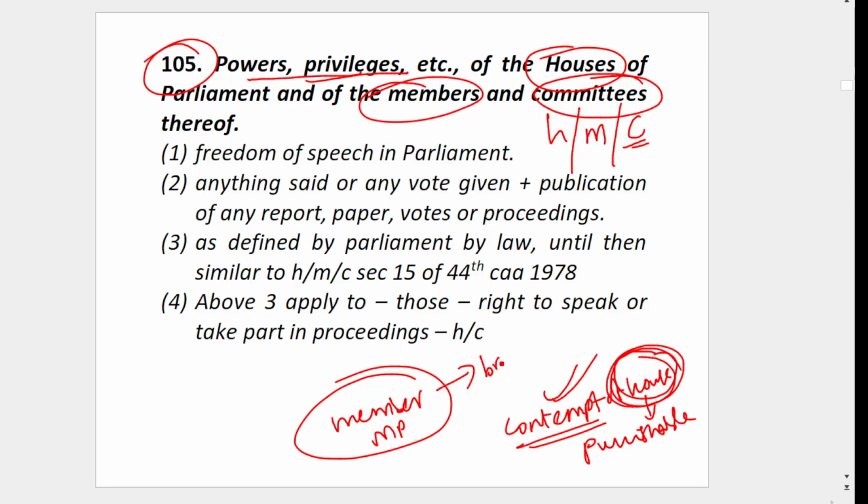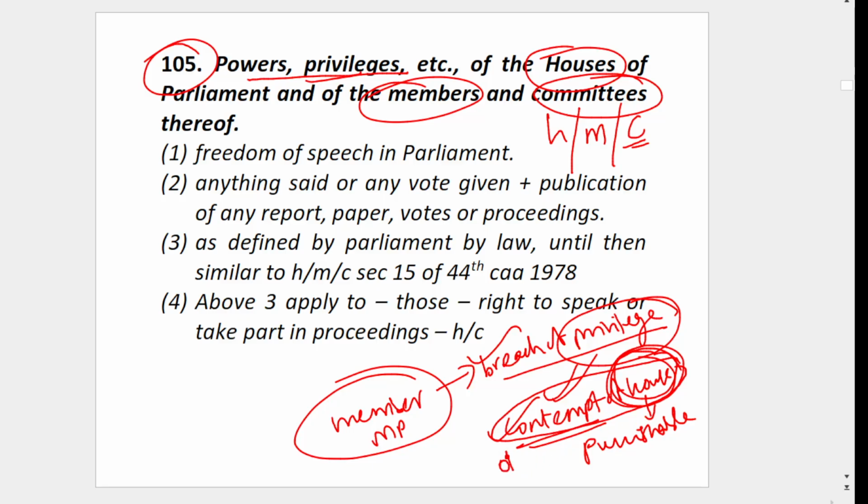and their rights are affected, then this is breach of privilege. So there are two things: breach of privilege and contempt of house. Breach of privilege means you are stopping any of their rights or privileges. Contempt of house means you are obstructing or blocking them. Then it is punishable. These things you cannot do. That's why Article 105 guarantees some powers and privileges to them.